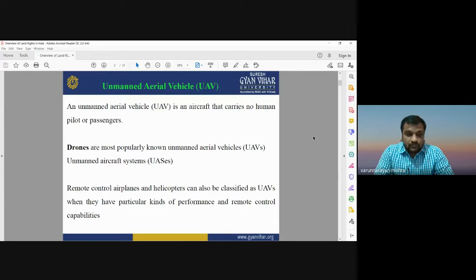Drones are now popularly used in different applications: in photography, in video recording, in surveillance, in traffic management, and other things. Crowd management can also be done using drones, and unmanned aerial vehicles are also known as unmanned aircraft systems or UAS. Remote controlled airplanes and helicopters can also be classified as UAVs when they have a particular kind of performance and remote control capabilities.